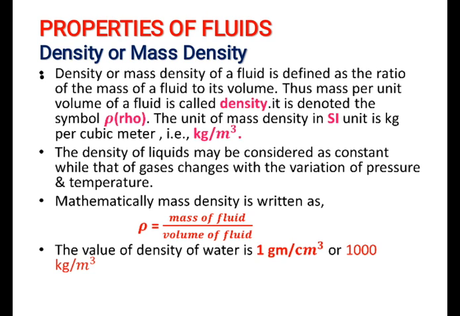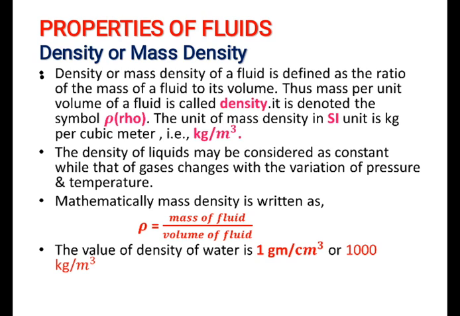The unit of mass density in SI unit is kg per cubic meter, that is kilogram per meter cube. The density of liquids may be considered as constant, while that of gases changes with the variation of pressure and temperature.